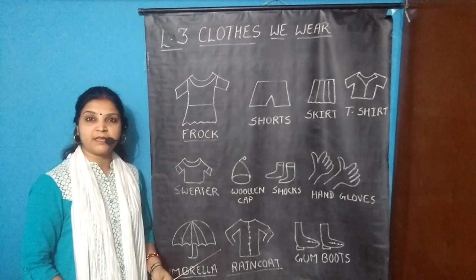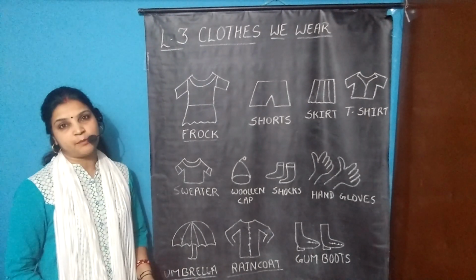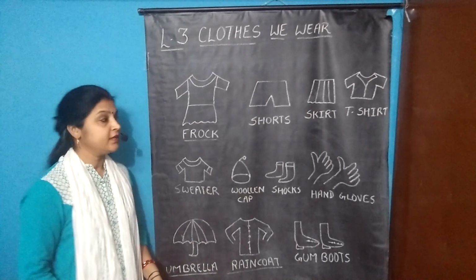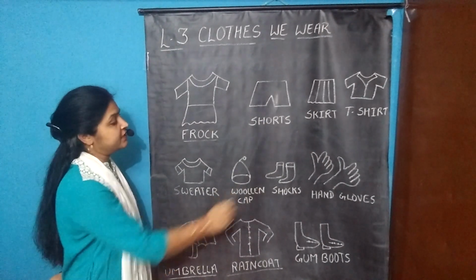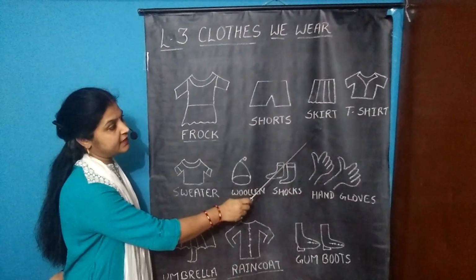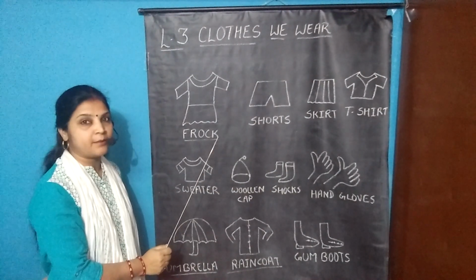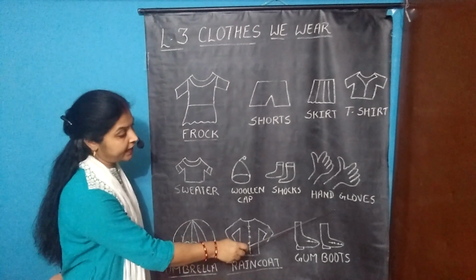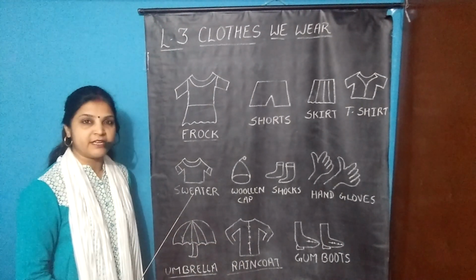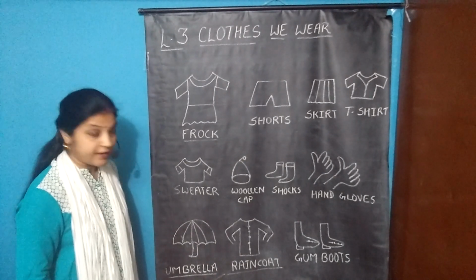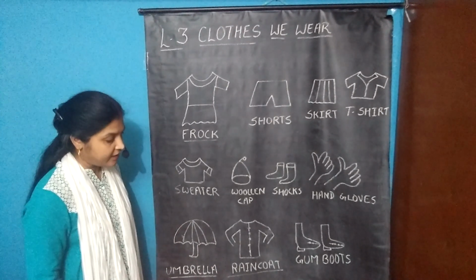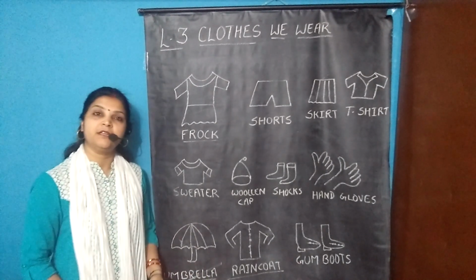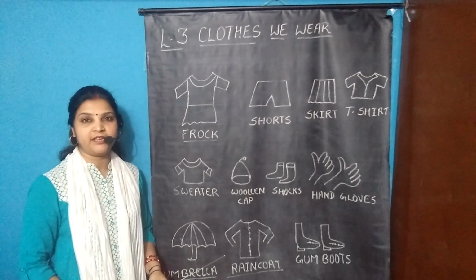Now have you noticed something? These are different types of clothes and we wear these clothes in different seasons. Frock, shorts, skirt, t-shirts, we wear in summer season. Sweater, woolen cap, socks and hand gloves we wear in winter season. And in rainy season we use umbrella, raincoat and gumboots. It means we wear different types of clothes in different seasons.